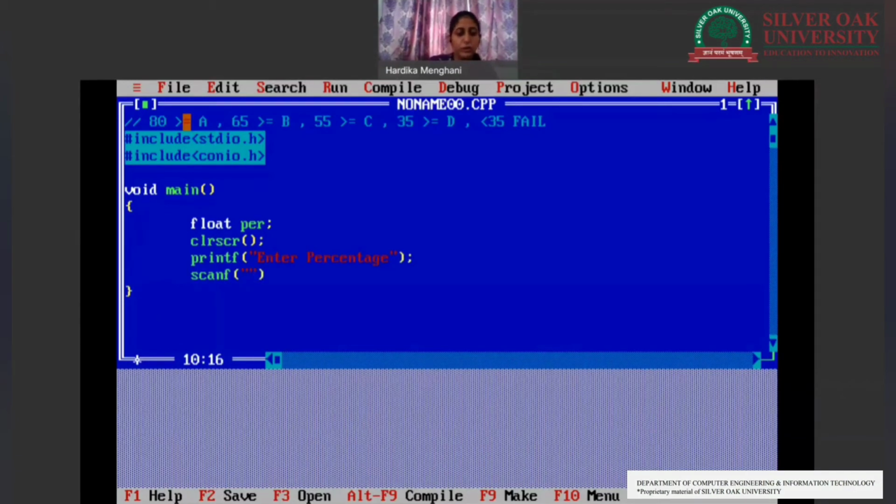As it is float, the format specifier would be %f, comma, &per, so it will store the value in our percentage variable.